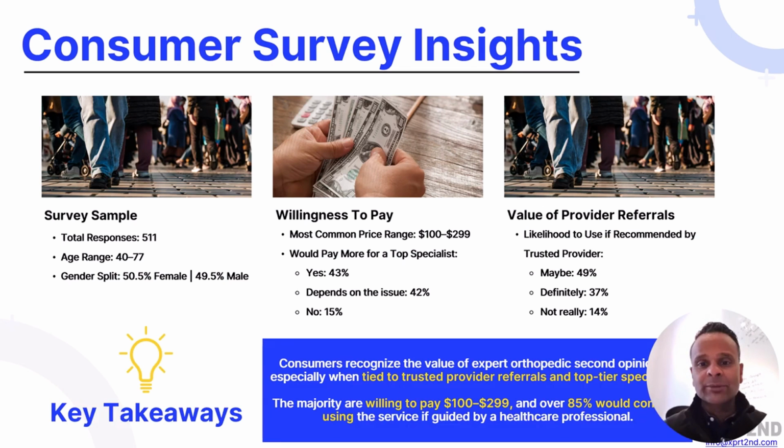We know that the most common price range someone would pay is between 100 to 300, but we've now looked at it, so for an orthopedic surgeon, we know that between 250 to 300 is what we are leaning more towards to charge on the platform. Obviously, for that higher level of care, there are patients that'll pay up to 500. And there are some that'll pay up to 1,000 for that concierge level of care. So these are things that will all take testing, and through our beta phase, we'll know which patients will do it. We know that there's going to be a percentage of patients that will travel, right? And we found out that up to 27% will travel. So very interesting information we got from our consumer survey.